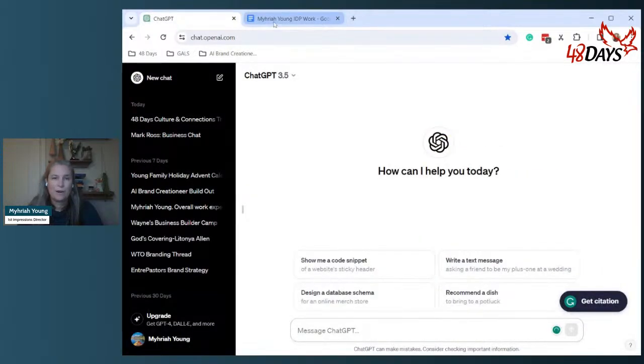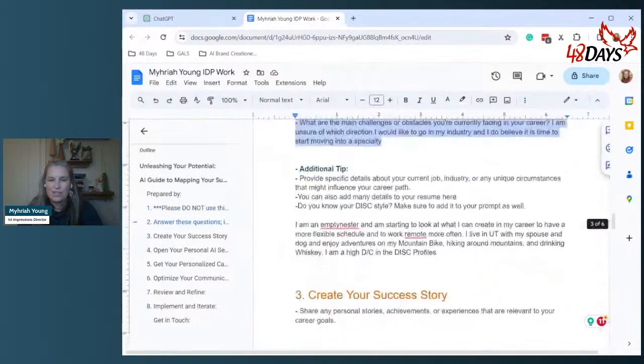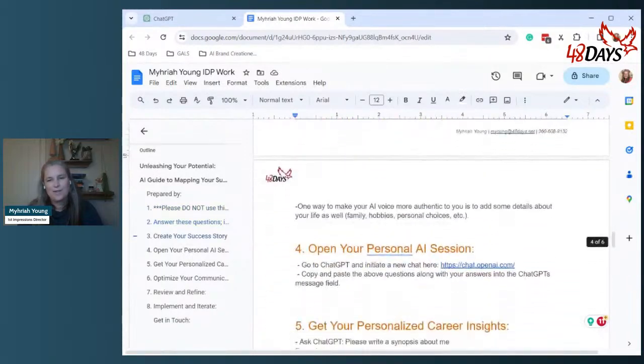So if you don't already have a ChatGPT, the link is in the next step. Go figure. There it is. There's the link. So you go ahead and open that up. You are going to want to create an account. It's free. I've gotten away with the free version for a very long time and it's still yet to upgrade and haven't needed to. So we're going to go on over.